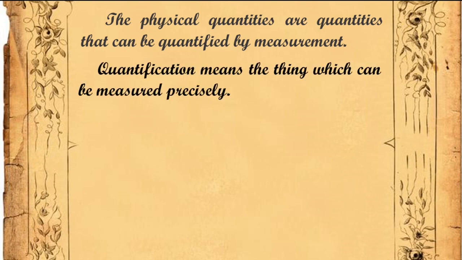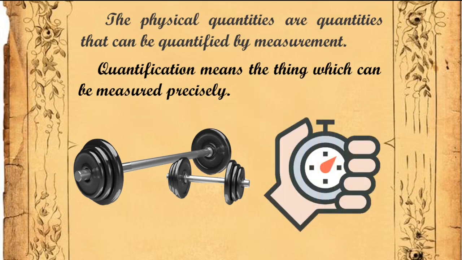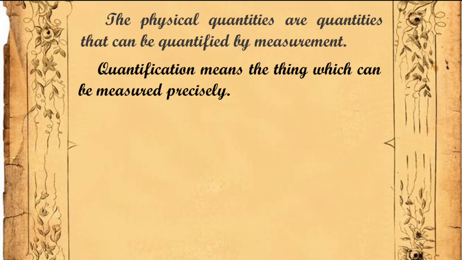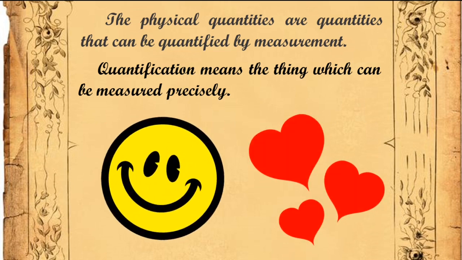Quantification of a quantity means the thing can be measured precisely. For example, mass is a physical quantity which can be measured. We can tell that the mass of an object is 5 kg or 5 pounds. And time, we can also measure time. But can you measure happiness or love? We can just tell more love or less love, or more happiness or less happiness, but you can't tell 5 units of love or happiness. Therefore, these are not physical quantities.